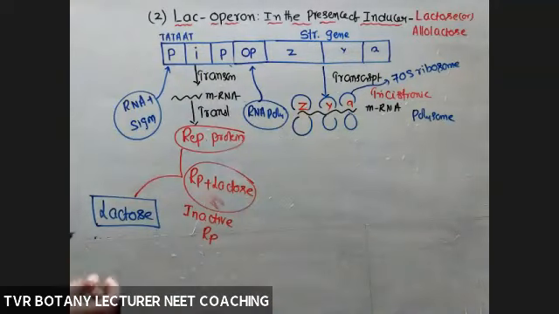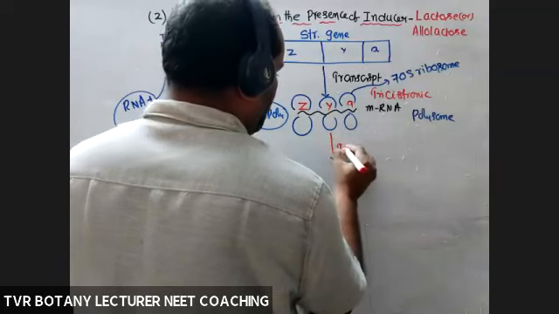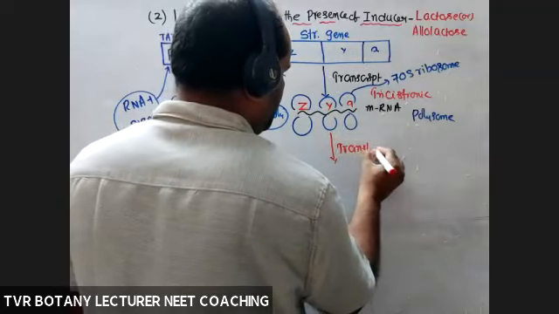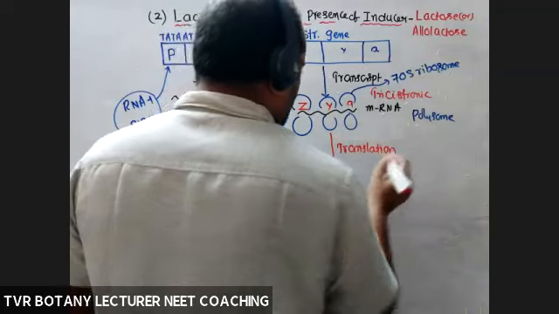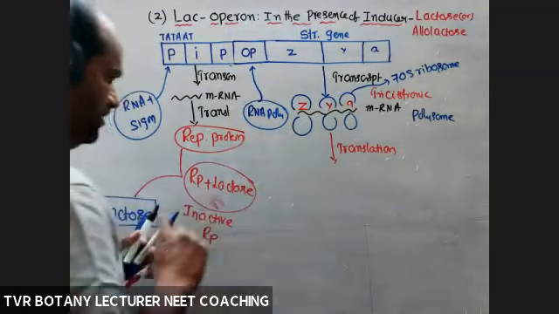Now the next step, translation of the genetic information present in ZYA.